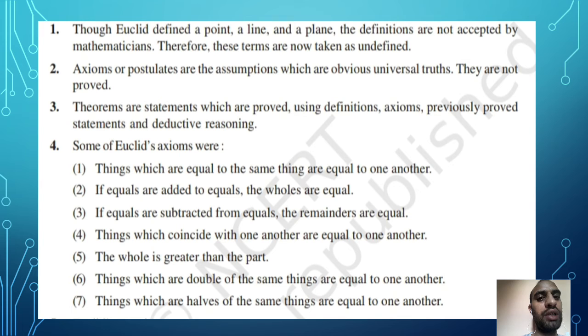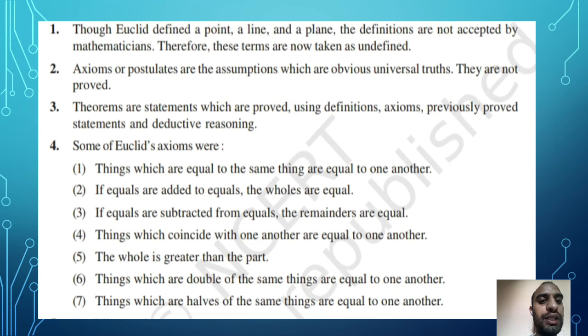Once again I want to tell you here, most students are confused. Axioms are postulates or assumptions which are true and are not proved. Once it is proved, then it becomes a theorem. Theorems are statements which are proved using axioms, previously proved statements and deductive reasoning. First I am going to tell you some of Euclid's axioms, that means his assumptions which are true but not proved. First, things which are equal to the same thing are equal to one another.